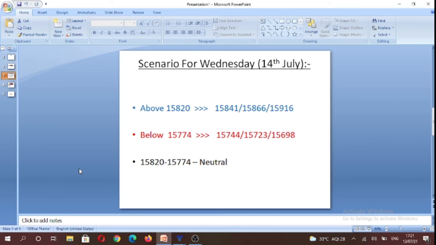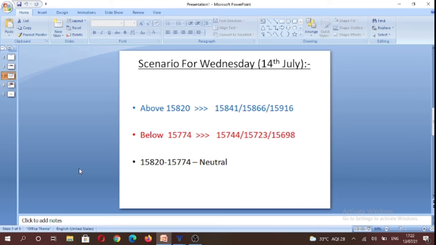So above 15,820, we can potentially trade towards 15,841 levels, 15,866 levels, and potentially 15,916 level. And based on the options open interest data, 15,950 strikes saw highest amount of calls open interest addition today.